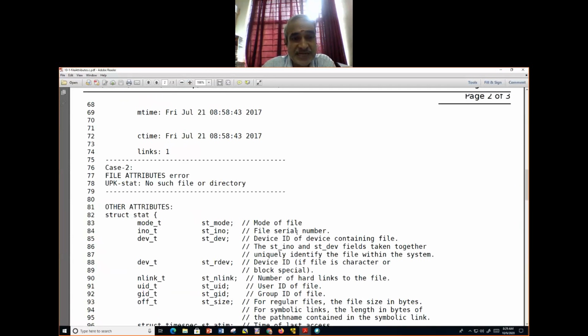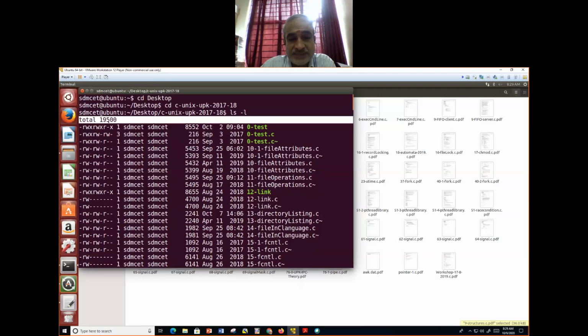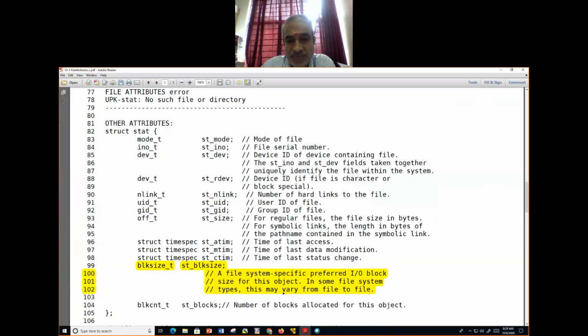And the structure stat, look at that. Here all the definitions are there, and probably you may find the use of this particular thing. I was talking about directory listing there. Here, what is this 19500? This is nothing but the sum of the IO block size for this object. It's the size, block size.